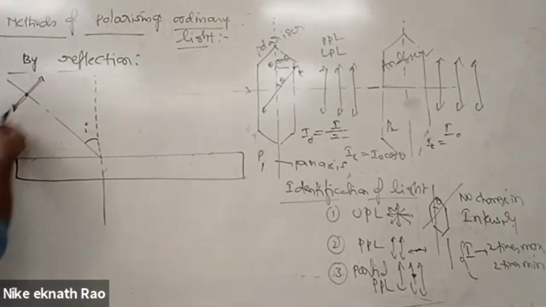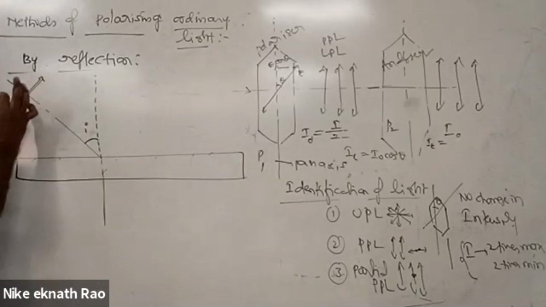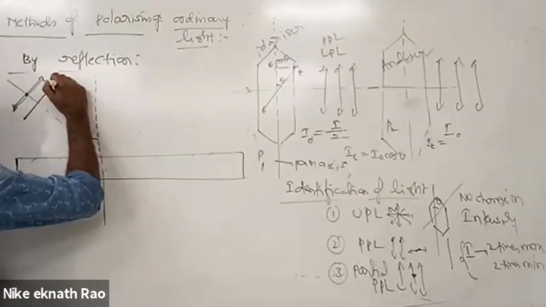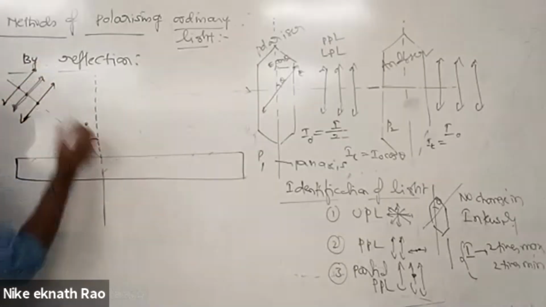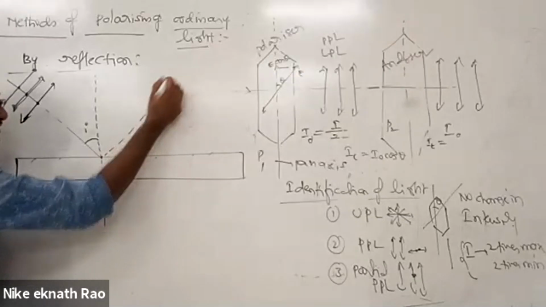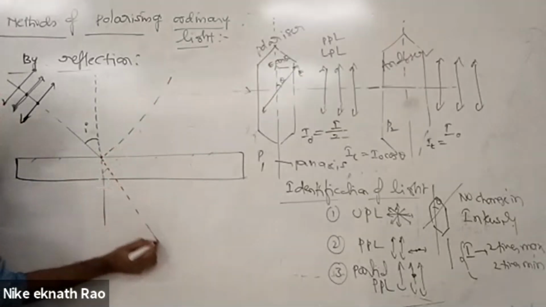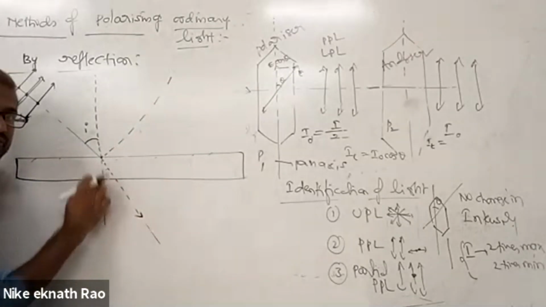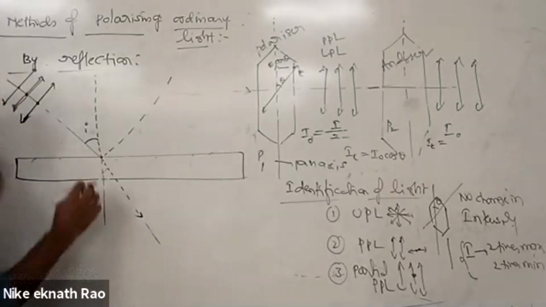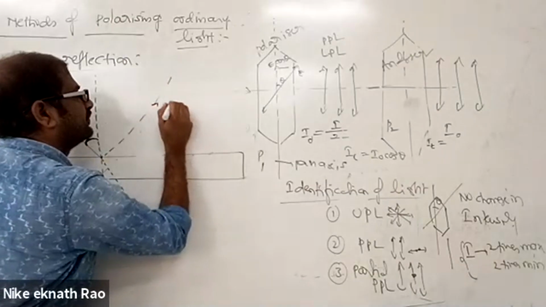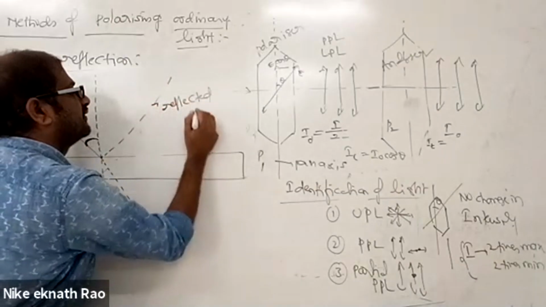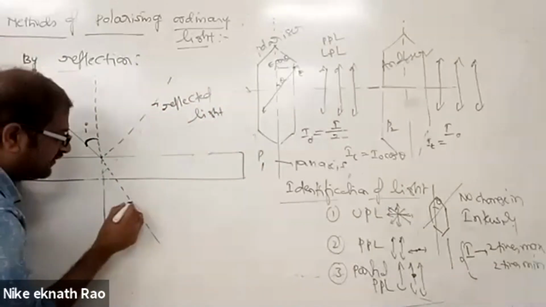That's why the representation of ordinary light has all possible components, both parallel and perpendicular, and some at other angles also. This kind of light is incident over here, and reflected light is here, and some transmitted, or refracted, light also. If you observe at a particular value of angle, this reflected light ray and this refracted light.